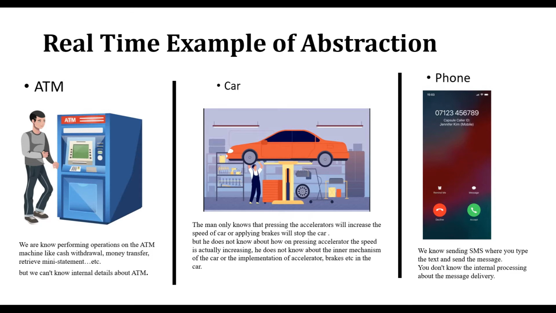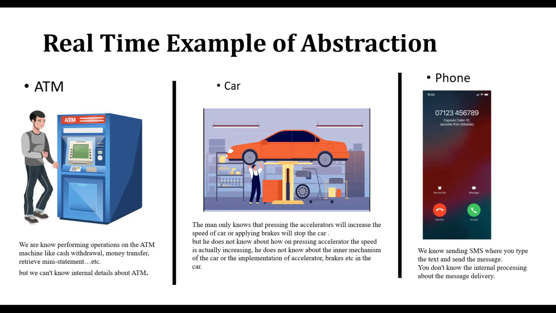Next is the car. Everyone knows how to start the car, how to stop the car, how to put on the brake, and when you have to press the accelerator. Based on the accelerator, the car's speed increases, right? This kind of information everyone knows. But the implementation details, which means once we put on the brake, how the car will be stopped, how the functionality is working at the background level, this kind of information no one knows, right?